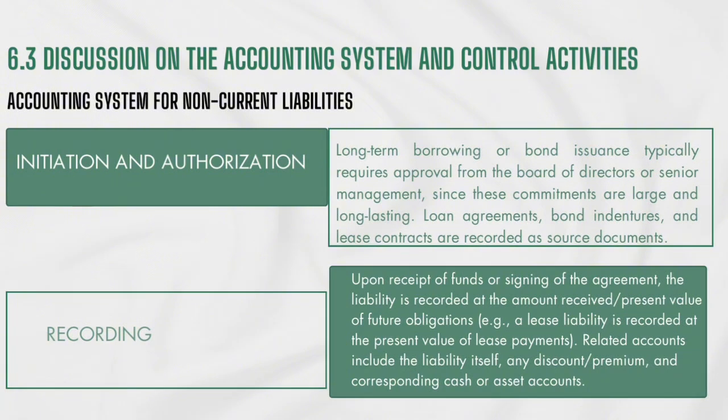Next one is recording. Upon receipt of funds or signing the agreement, the liability is recorded at the amount received, or the present value of the future obligation. Example, a lease liability is recorded at the present value of lease payments. Related accounts include the liability itself, any discount, premium, and the corresponding cash or asset account.